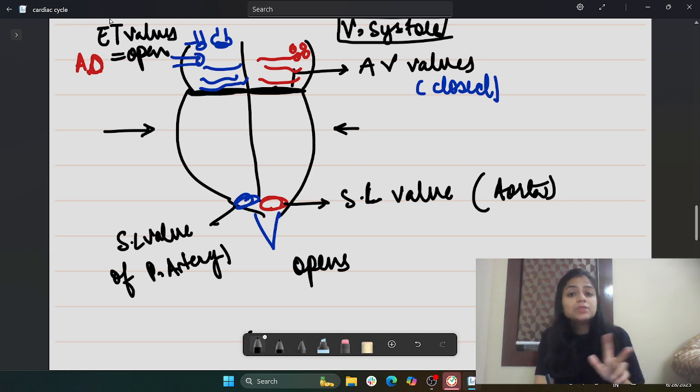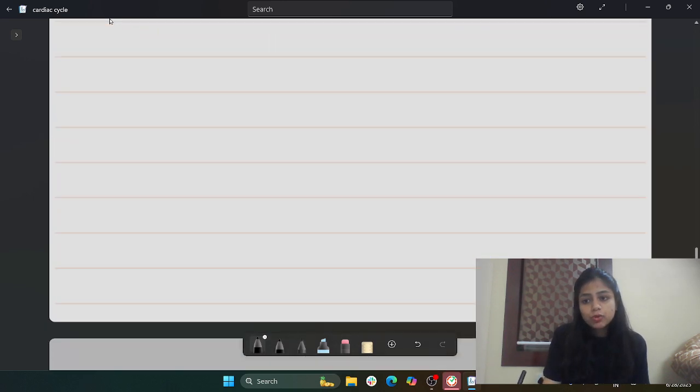However, at the same time, when the ventricular systole was taking place, the atria was in the diastole. That means the atria's filling was taking place, so there was a building pressure inside the atria, such that there had been an increase in the pressure in both the atria, and therefore the AV valves got opened, right? And thereby again the same process of the joint diastole will take place.